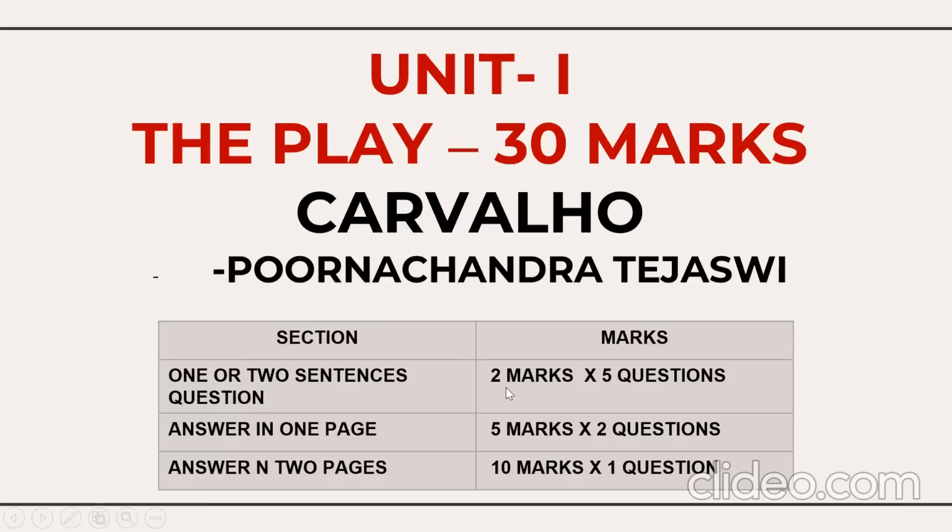You have 2 marks, 5 questions; 5 marks, 2 questions; and 10 marks, 1 question. For 2 marks, you need to answer in one or two sentences. For 5 marks, you need to write one page, and here you'll have a choice out of 3 or 4 questions, of which you need to attempt only 2. For 10 marks, again you have 2 questions, and out of those you need to attempt 1. So 5 marks, a 1 page answer; 10 marks, I would suggest a 2.5 pages answer.